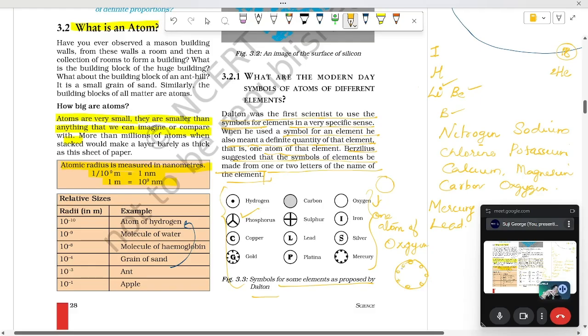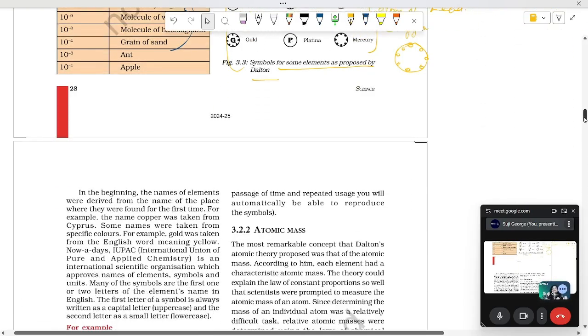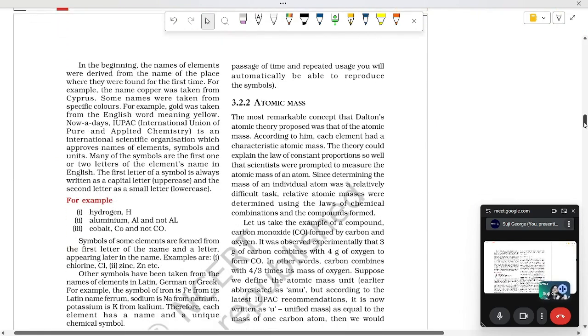It is difficult, right? So another scientist, Berzelius, suggested that symbols of elements be made from one or two letters of the name of the element. Let's see how that is going to be. In the very beginning, the names of elements were derived from the name of the place where they were found.